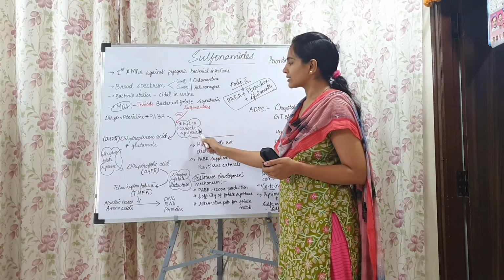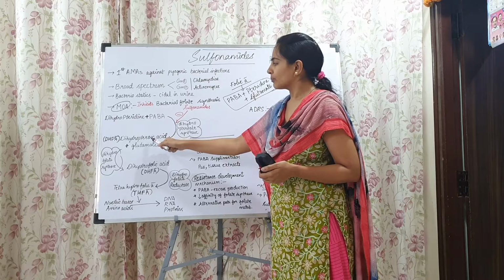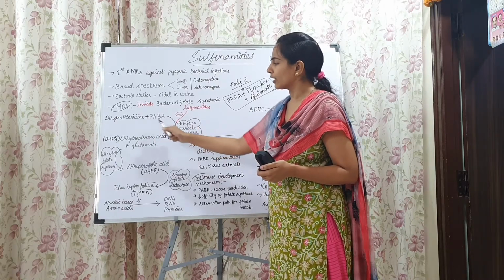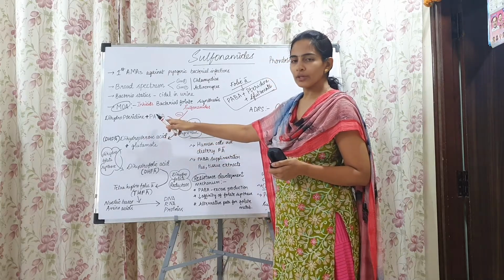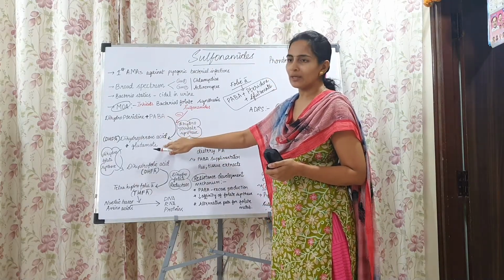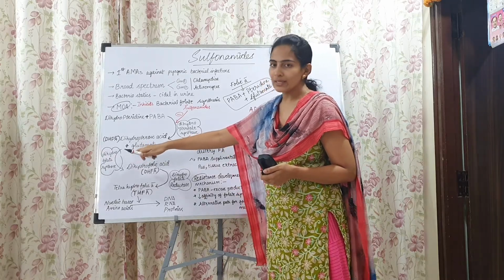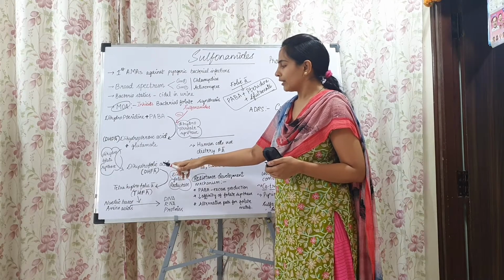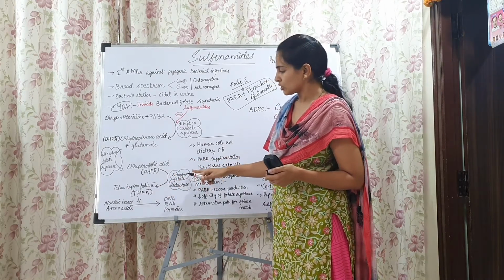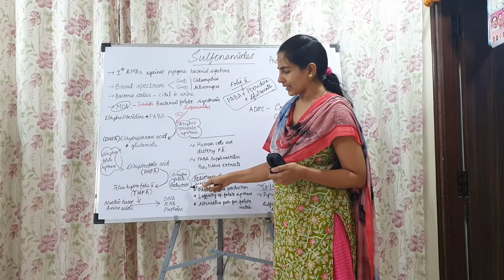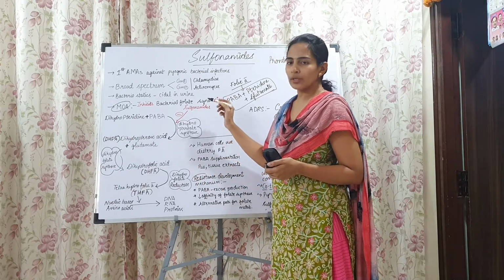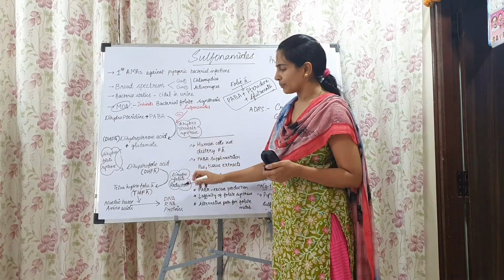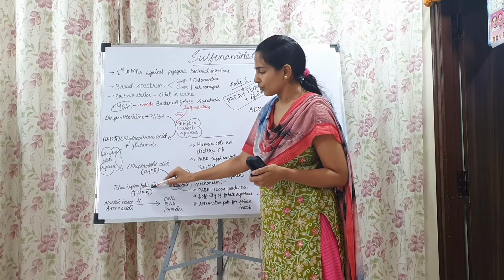Pteroate synthase indicates that dihydropteroic acid will be formed. Dihydropteroate synthase is an enzyme useful during the synthesis of dihydropteroic acid. Now dihydropteroic acid in turn will react with glutamate, and in the presence of dihydrofolate synthase, it will give rise to dihydrofolic acid. Dihydrofolic acid will be reduced to tetrahydrofolic acid in the presence of dihydrofolate reductase. So the conversion from dihydropteroic acid to dihydrofolic acid to tetrahydrofolic acid goes on.